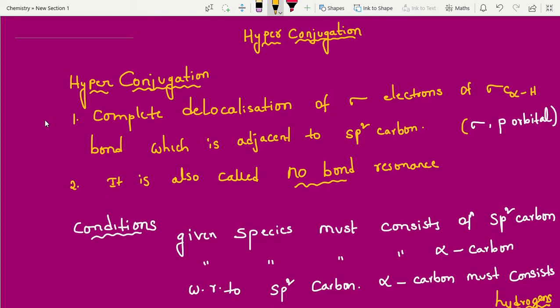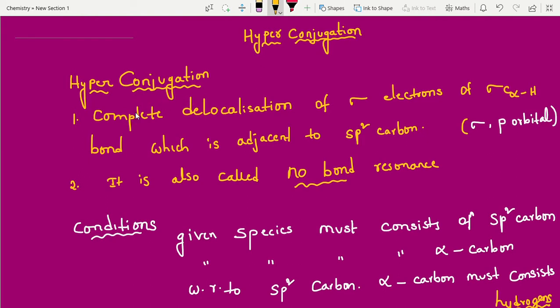Hyperconjugation is also one of the most important topics in organic chemistry. Every time we explain stability in organic chemistry molecules and examples, we are using this concept, hyperconjugation. It plays an important role. I have prepared notes also. Everyone make a note and prepare well for the exam. Okay, let's begin with the hyperconjugation definition.